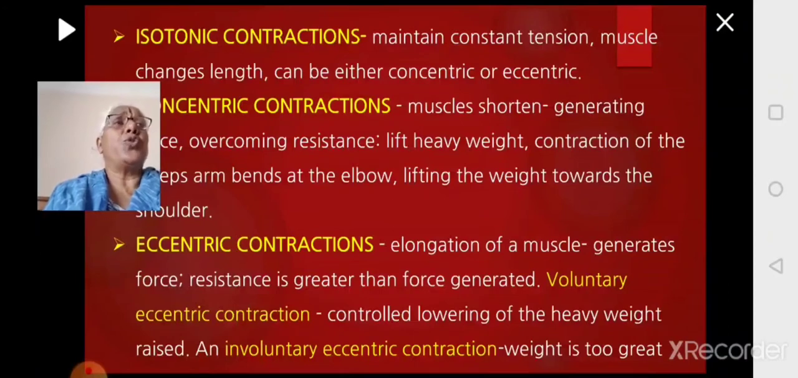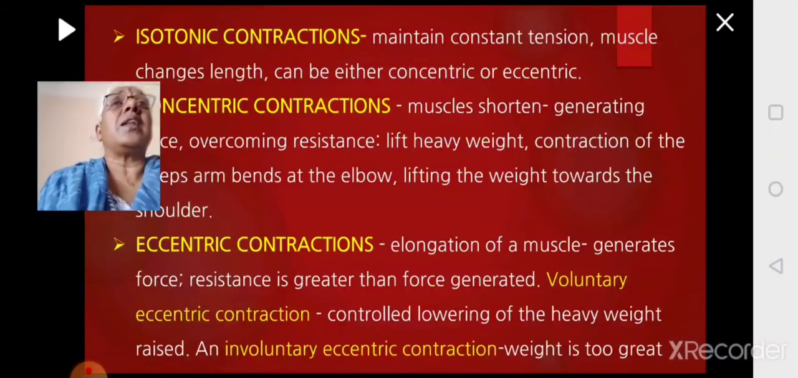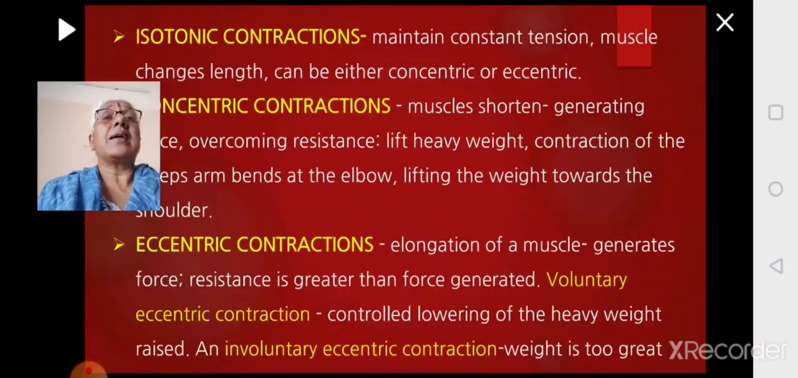But sometimes you would have lifted the weight, but when you are trying to bring it back, you will note that your hand cannot support the weight because the weight is too much. Then even if you want to hold it, your muscle cannot hold it. It will gradually come down. You cannot hold it there. It will come down by itself and come back to the normal position. This is involuntary eccentric contraction.